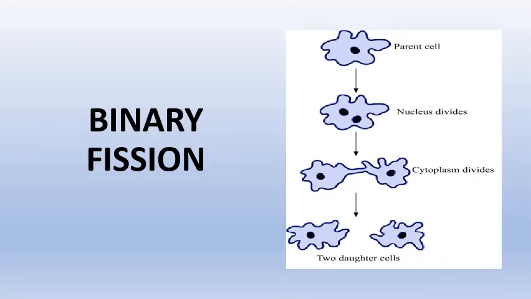When the amoeba becomes mature and is fully grown, the nucleus divides into two, followed by the division of cytoplasm, and then two separate daughter cells are formed. And each of these cells is capable of living independently. The following video will help you to understand the process.